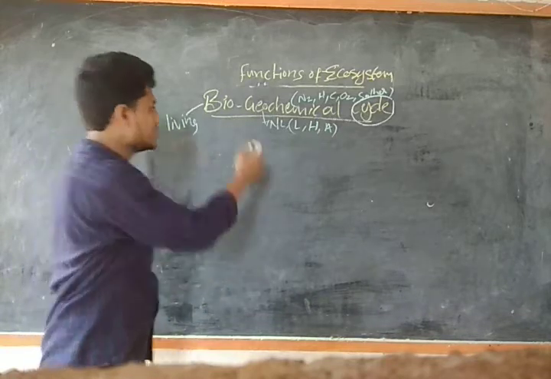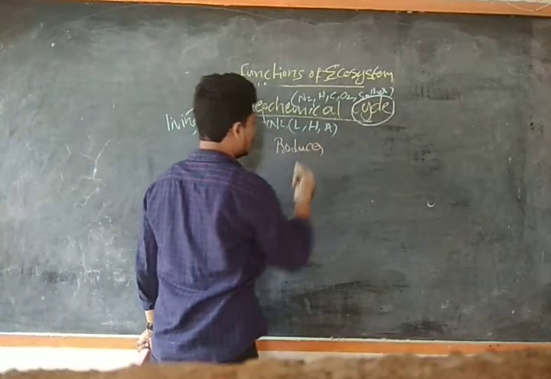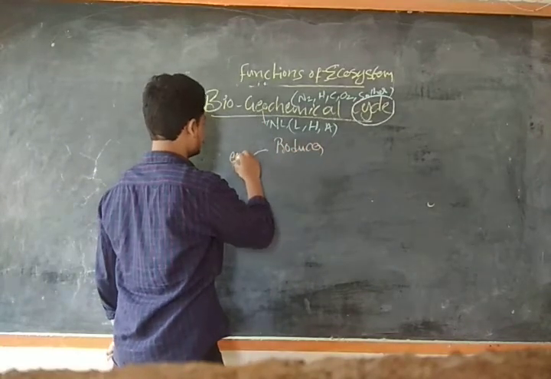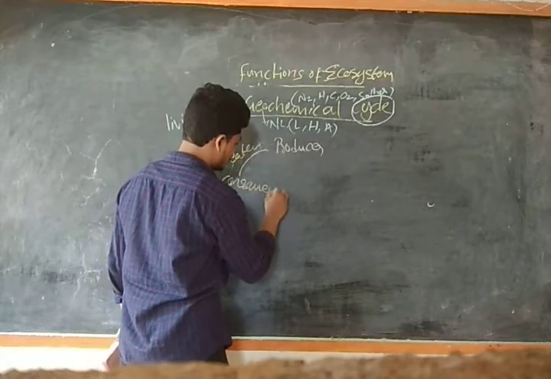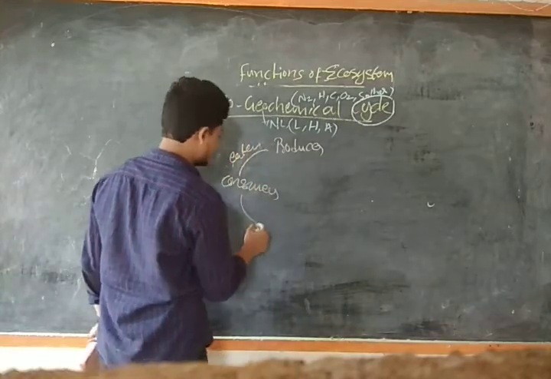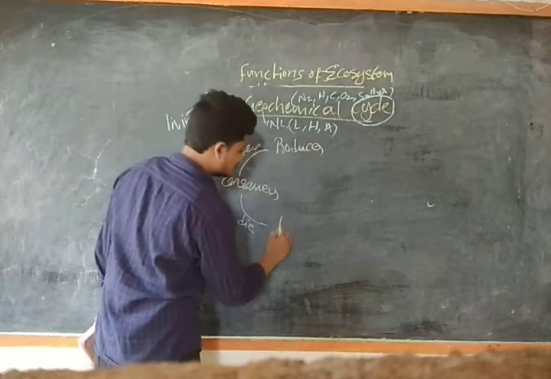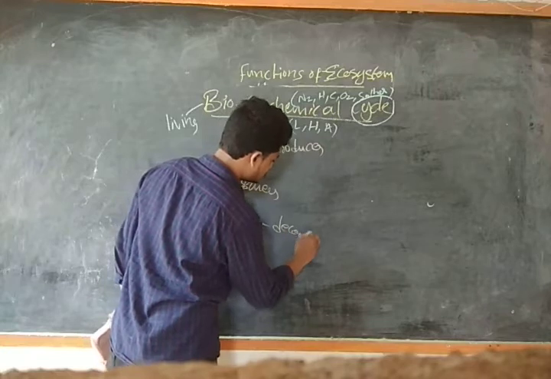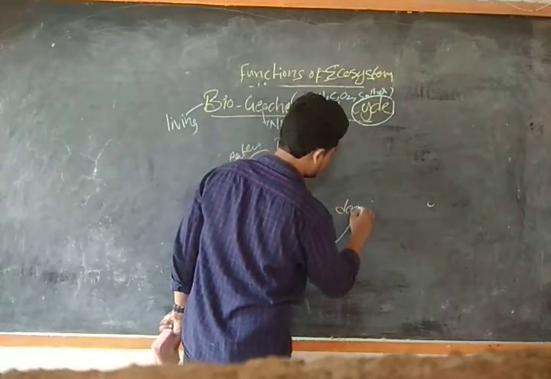See, for example, producers will be eaten by consumers. Consumers will die. So what happens when the consumers die? Decomposers act, and decomposition will take place.